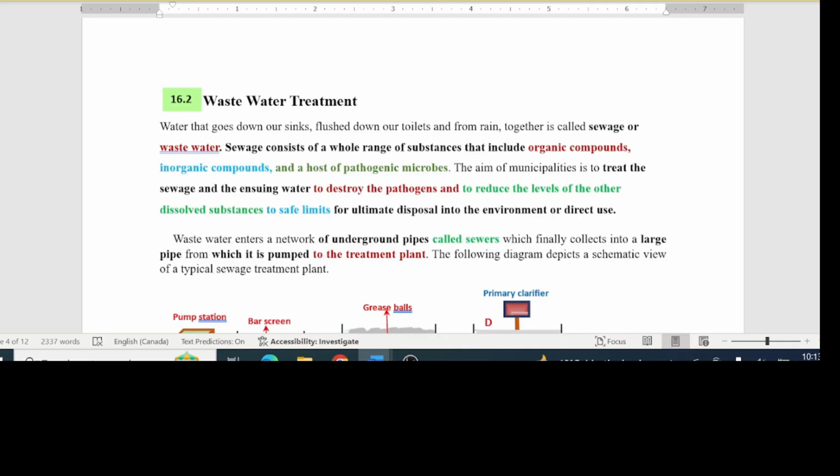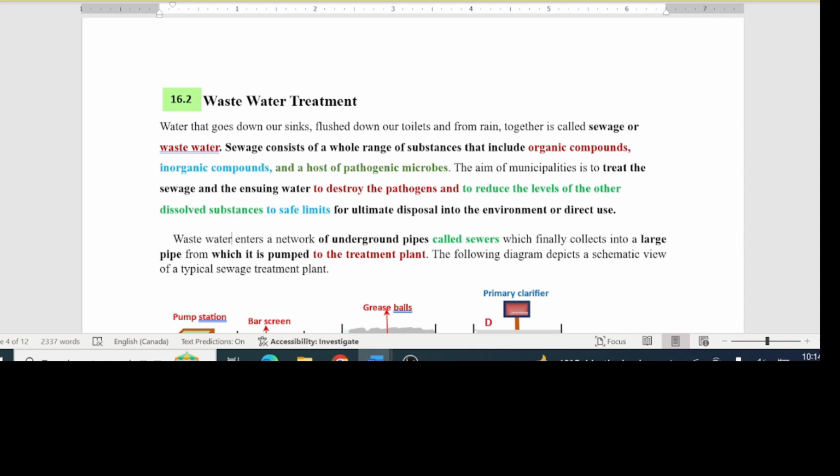Wastewater is used to describe that which collects in a series of underground pipes called sewers. The water that collects there comes from rain, melted snow, sinks, your bathtubs, and what is flushed down your toilets.